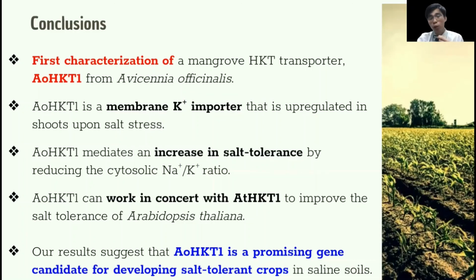Fourthly, AOHKT1 can work in concert with ATHKT1 to improve the salt tolerance of Arabidopsis thaliana. Overall, our results suggest that AOHKT1 is a promising gene candidate for developing salt-tolerant crops in saline soils.